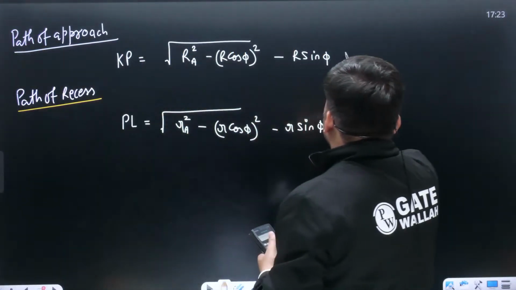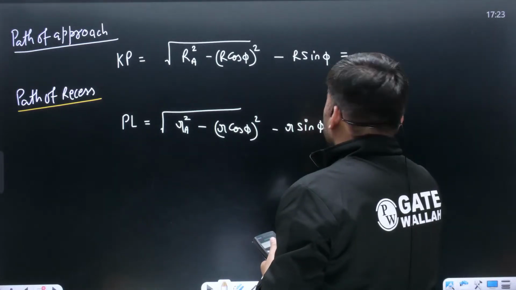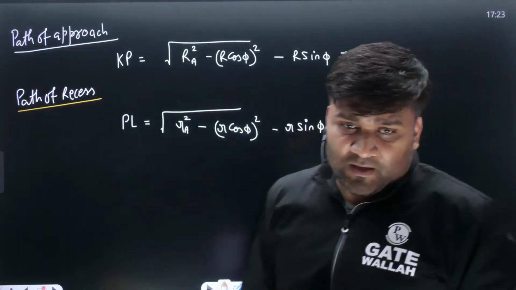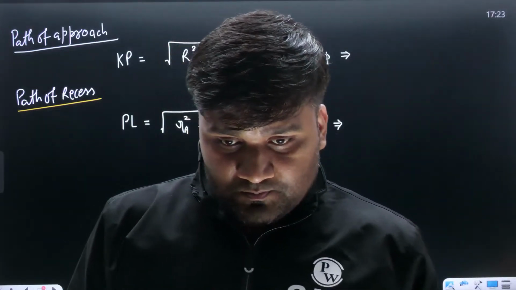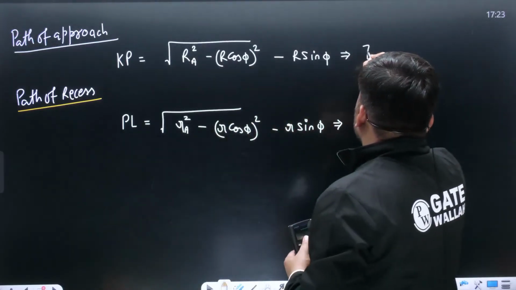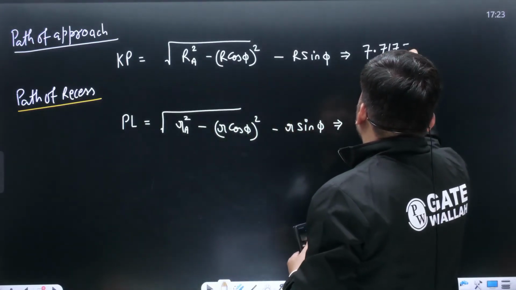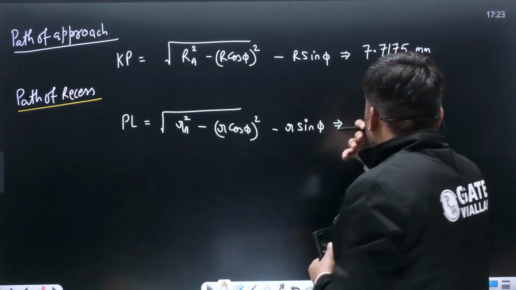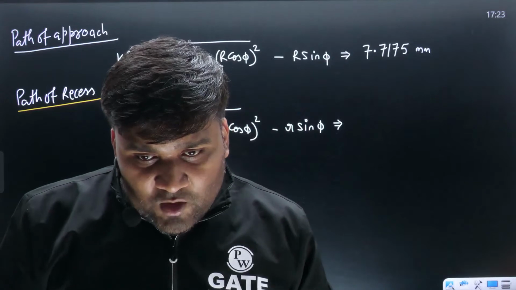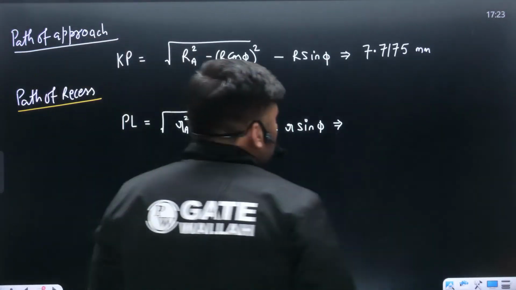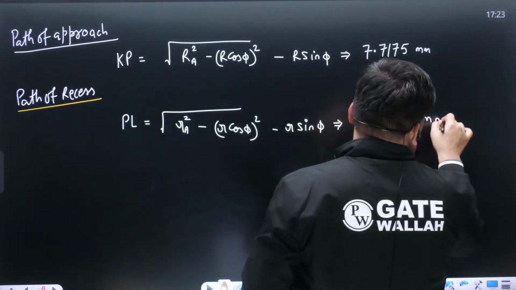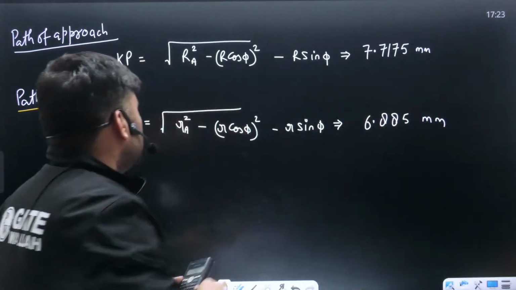Just put down all these values. KP and PL का value, you will get something. कितना आ रहा है? Somebody is giving me the answer. KP is coming out to be 7.7175 mm. Please check once whether these are correct or not. PL का value, how much? People are saying PL का value is coming out to be 6.885 mm.